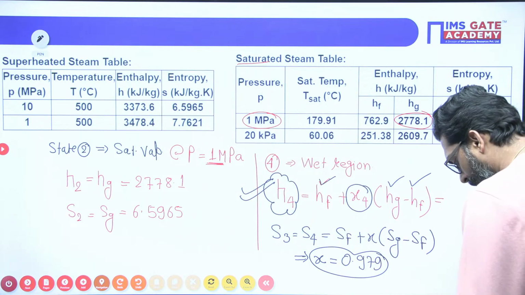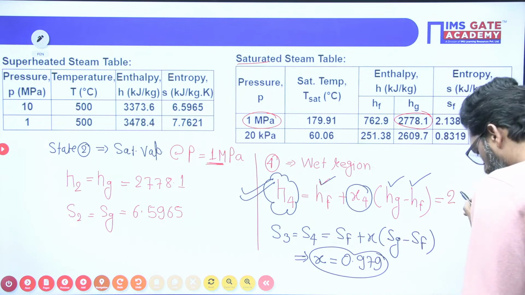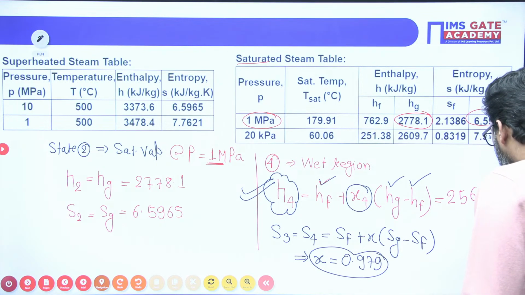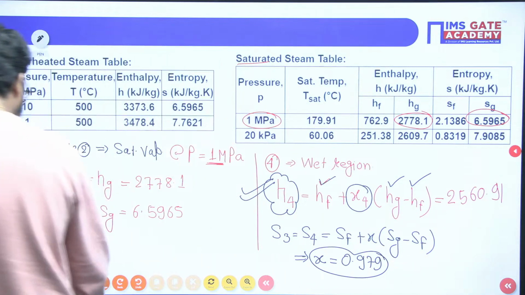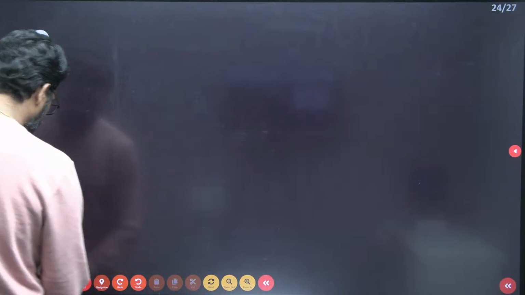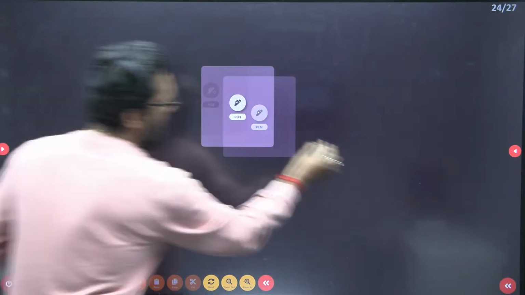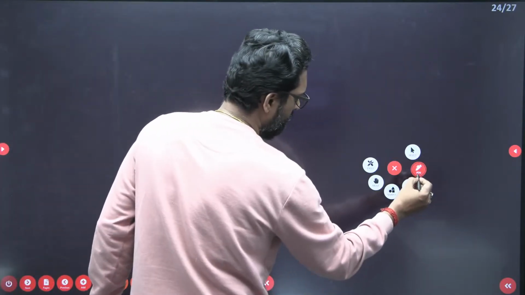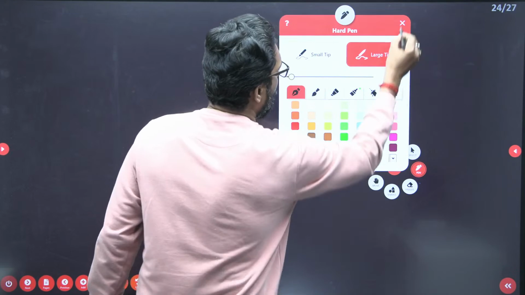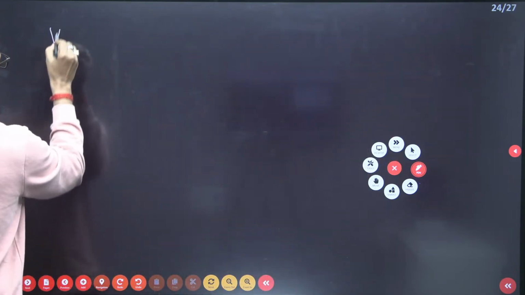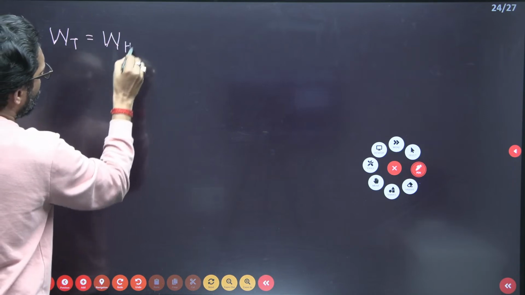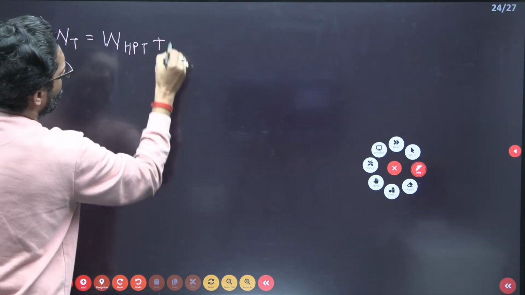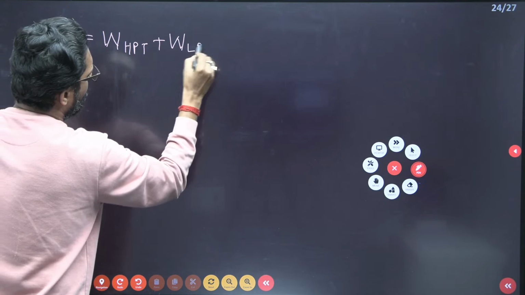Once you have the dryness fraction, put this value in to get H4. What is the H4 value? 2560.91. This is H4. Now you can easily find the turbine work. Turbine work W turbine is equal to W high pressure turbine plus W low pressure turbine.